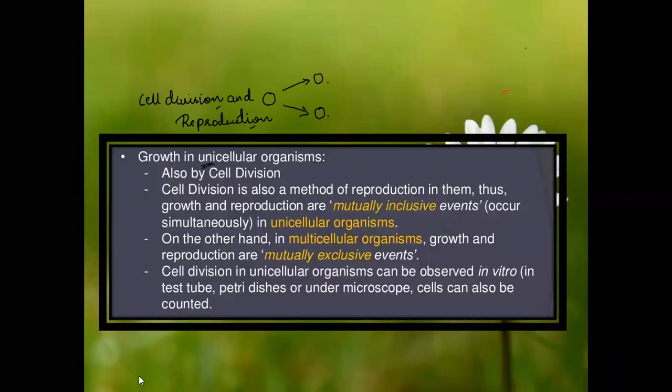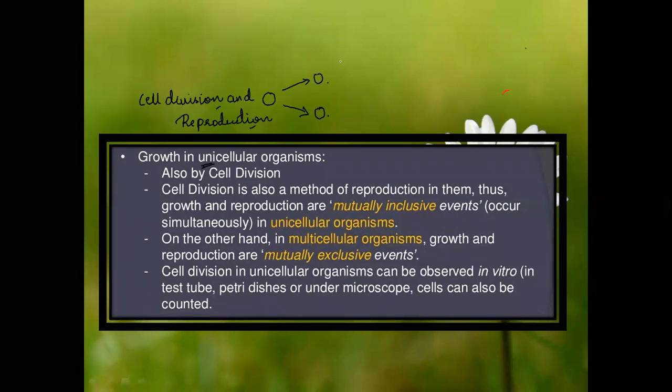Next, coming to the cell division and reproduction of the unicellular organism. Unicellular organism growth takes place by cell division. Remember the points, please note down. In a unicellular organism, they grow by cell division and also reproduce by cell division.